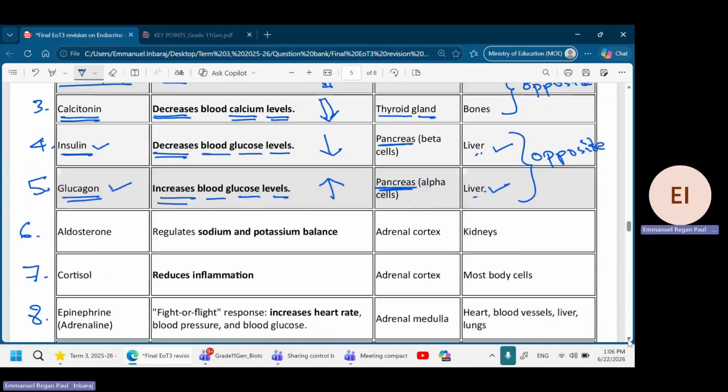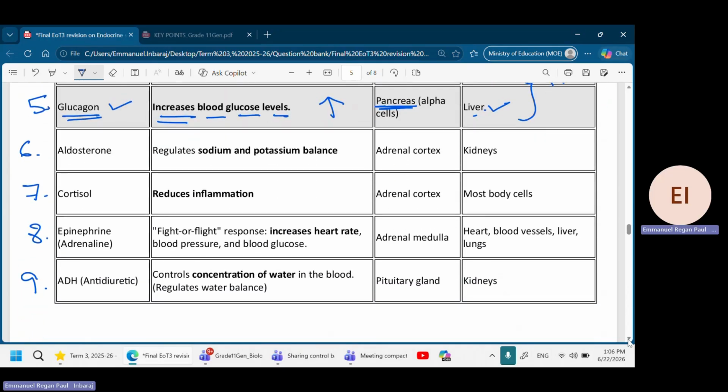Okay. Next, let's go to adrenal gland. You see, adrenal. So there are three hormones here in adrenal gland: aldosterone, cortisol, epinephrine. Now, aldosterone, it regulates sodium and potassium balance. This is aldosterone. Cortisol, it reduces inflammation.